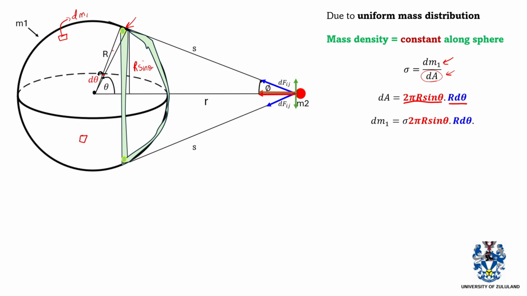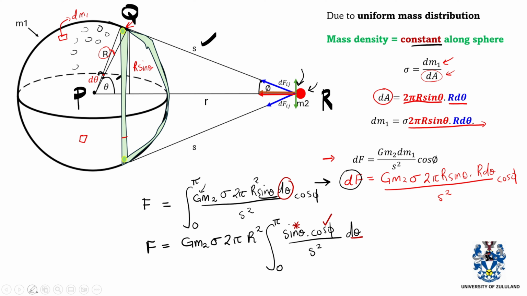Now we can apply mathematics here and look at certain triangles. If we say that this is our point P, which is the center of the sphere, this is point Q, and this is point R, we can see that we've got a triangle PQR. In triangle PQR, you can apply the cosine rule to relate s to theta. The cosine rule states that you look at theta as your reference angle, take the opposite side of theta, and square it.